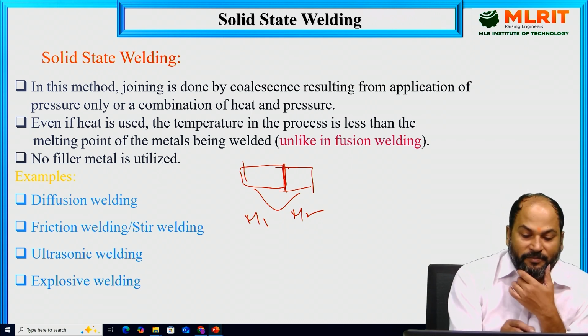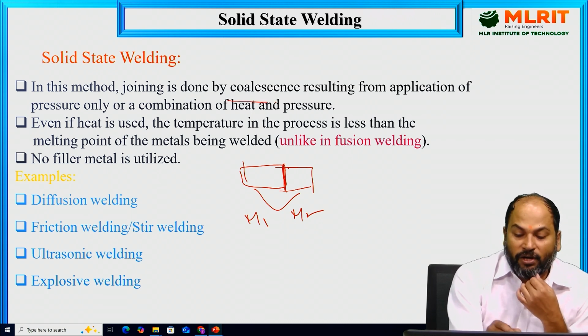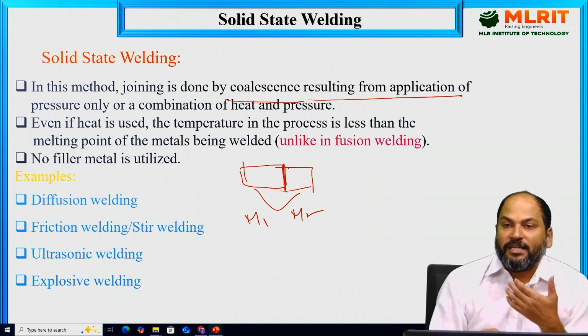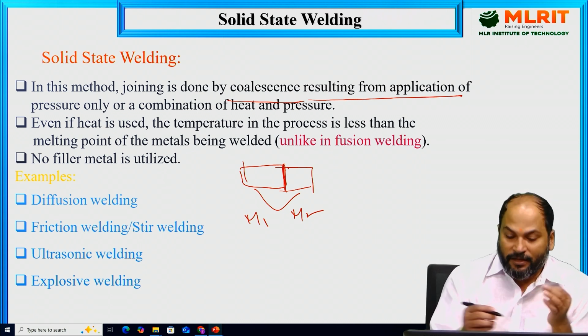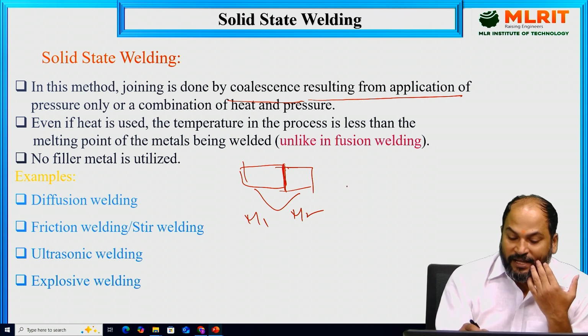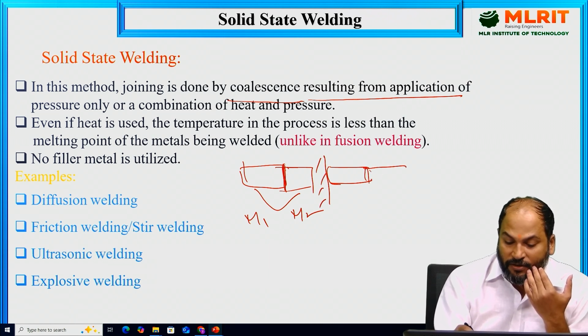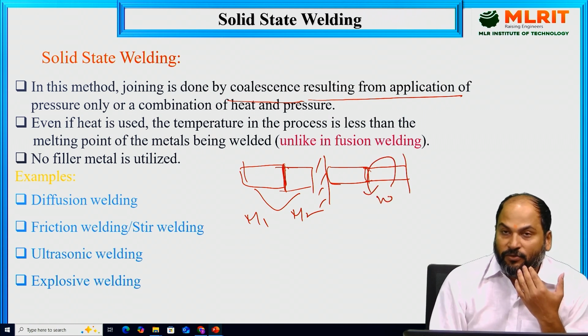So here in this method, joining is done by coalescence resulting from the application of pressure only or a combination of pressure and heat. Now both can be there. Like suppose we have to weld these two pipes. In friction welding, we'll see, one is fixed here, and another one is free to rotate on its axis with this omega speed.